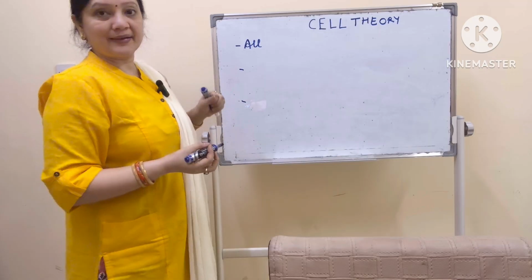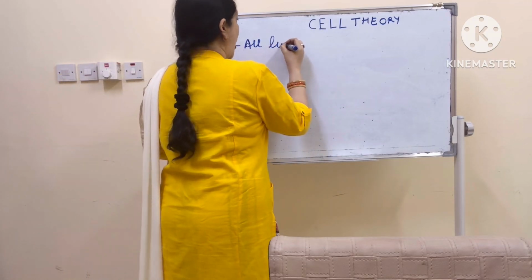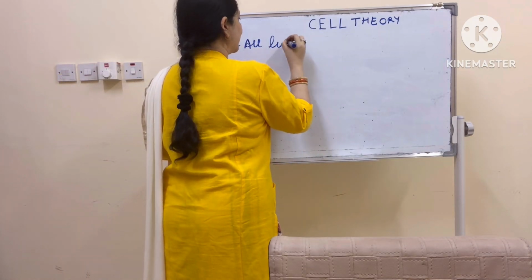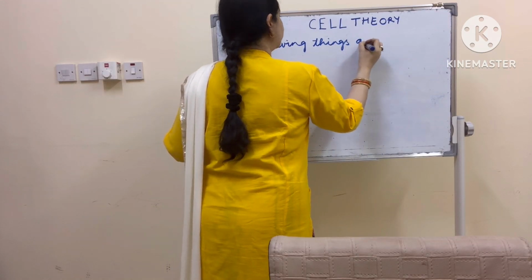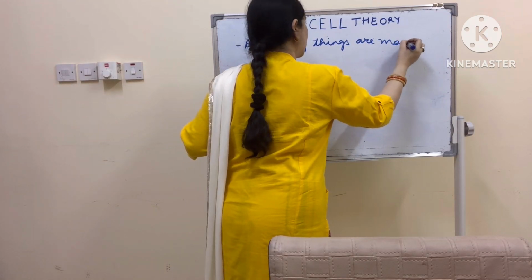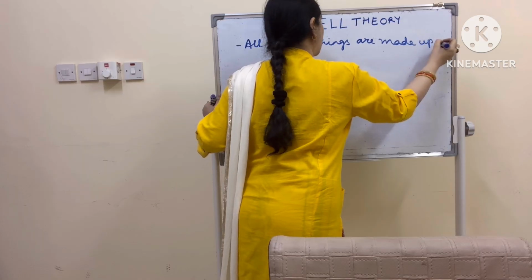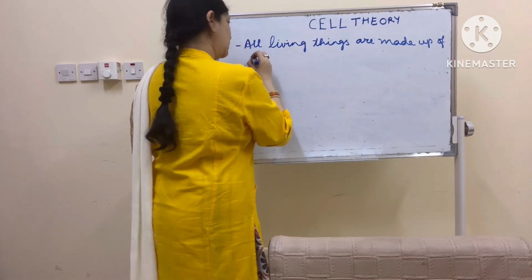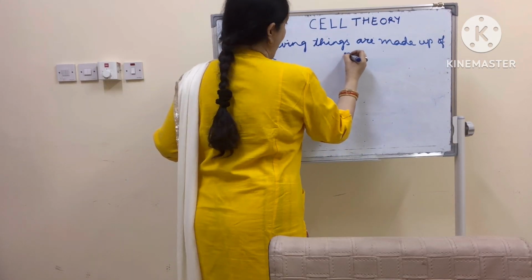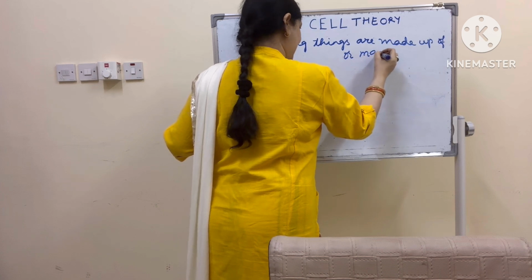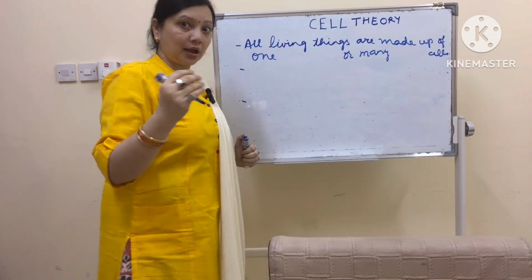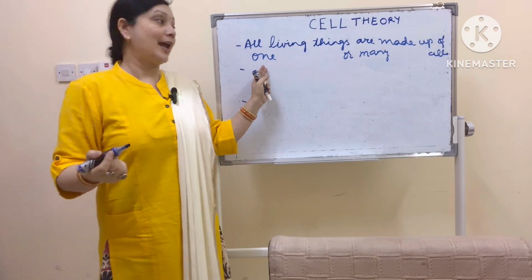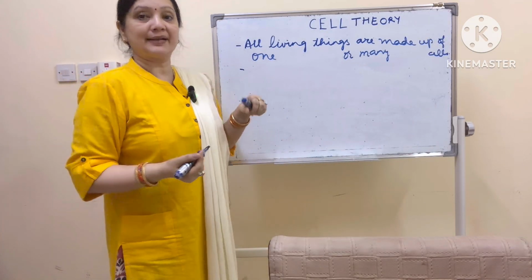So, the first point in cell theory says all living things are made up of one or many cells. Later on in another video, you will understand why I am writing this one or many cells.